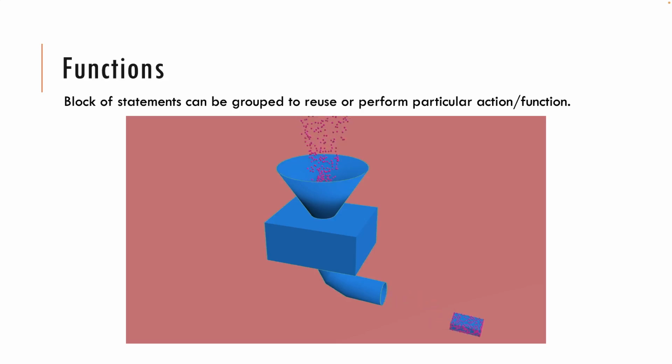Take, for example, the human heart. It takes the input, that bad blood, through the different veins, and it pumps it out through the other veins. So it is doing some action; it is performing some function there. Likewise in Python also we have functions. They take some input and produce some output.